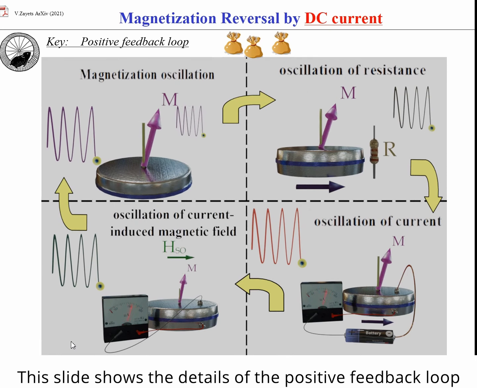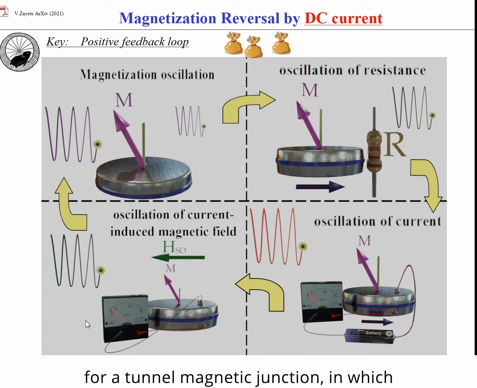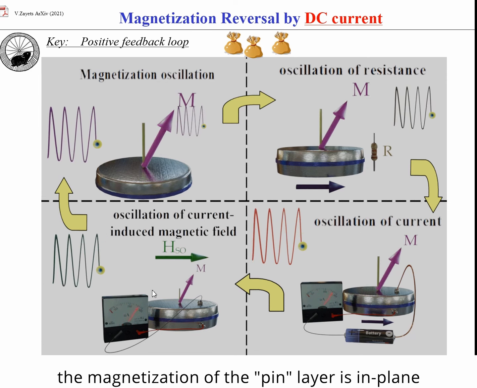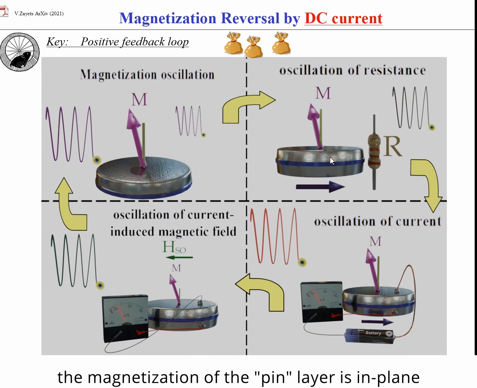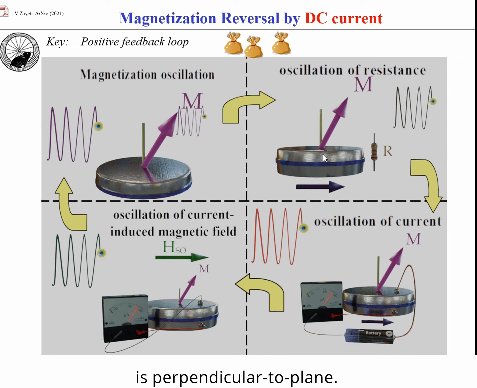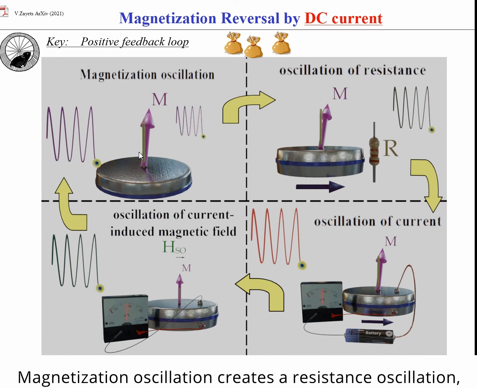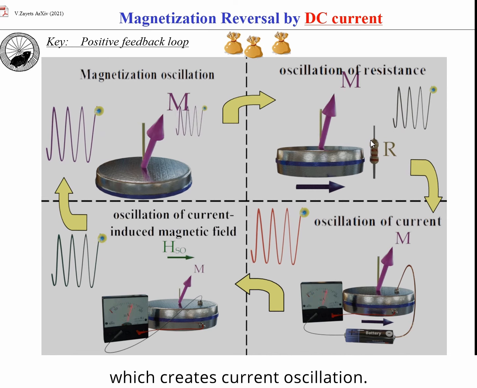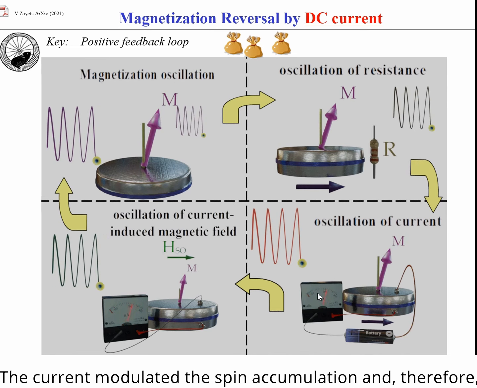This slide shows the details of the positive feedback loop for a tunnel magnetic junction in which the magnetization of the pinned layer is in plane and the magnetization of the free layer is perpendicular to the plane. Magnetization oscillation creates resistance oscillations, which create current oscillations.